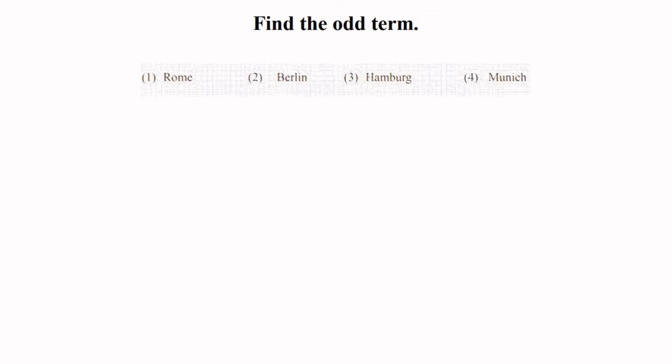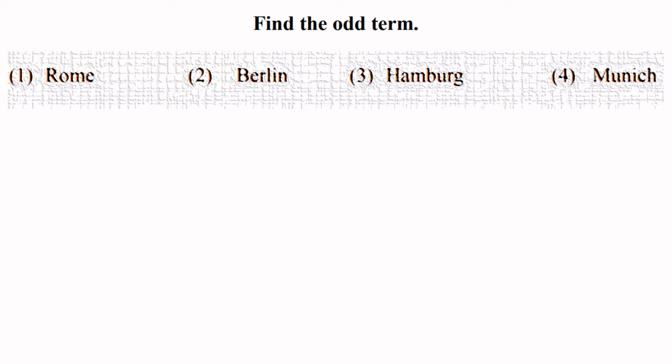Let us go ahead. Attempt another one. Find the odd term. Very common. Sometimes your science knowledge, sometimes your knowledge of history, sometimes your knowledge of nature, anything can be asked in this. Here the question is Rome, Berlin, Hamburg, and Munich. This comes under geography or history, something related with a study of places in the world.